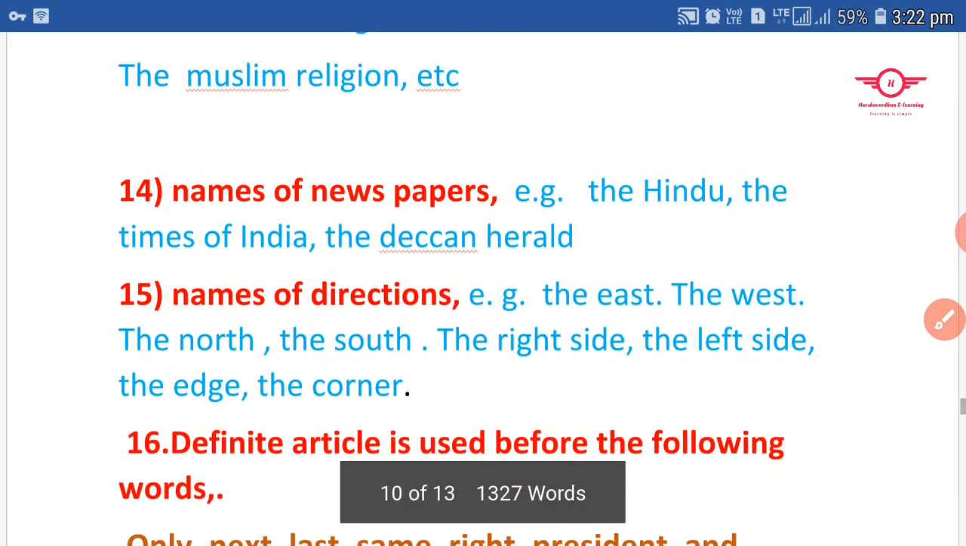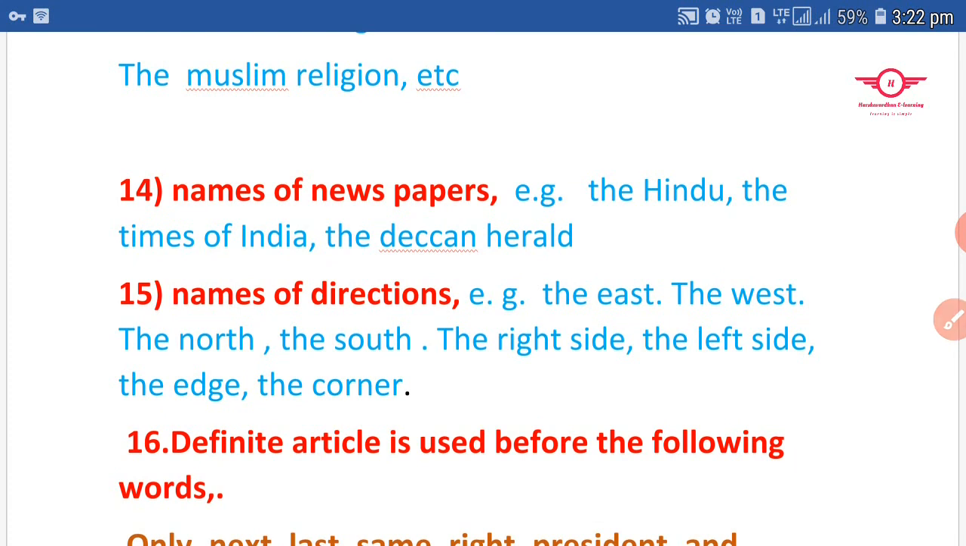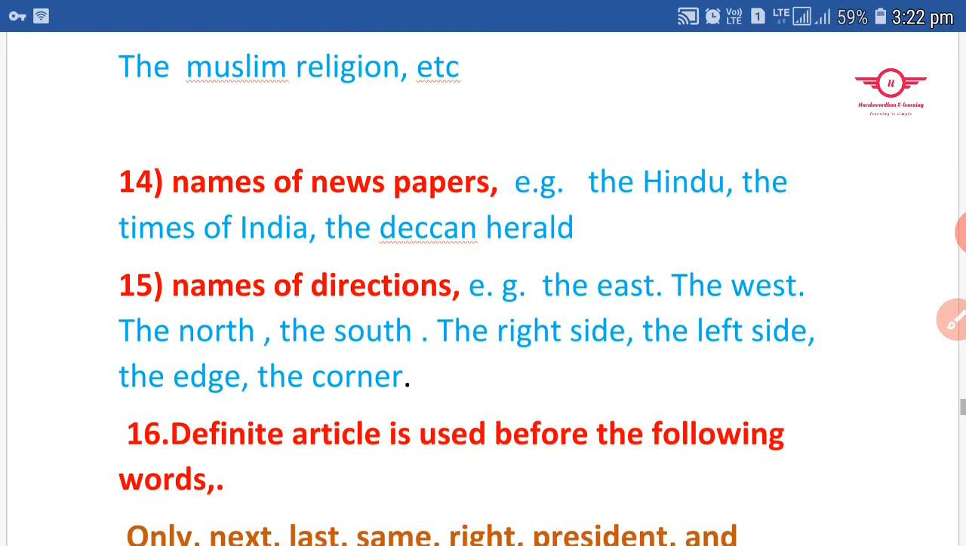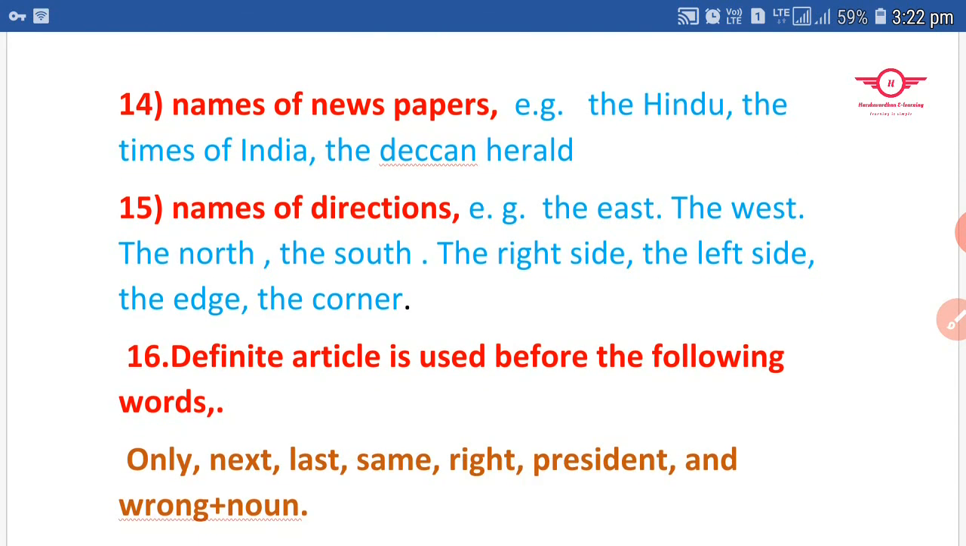And we use "the" before names of newspapers, maybe Kannada, English, Hindi, whatever. We use the word "the" before the names of all newspapers. It's very clear, this much only you have to understand. For example, The Hindu, The Times of India, The Deccan Herald, like that.